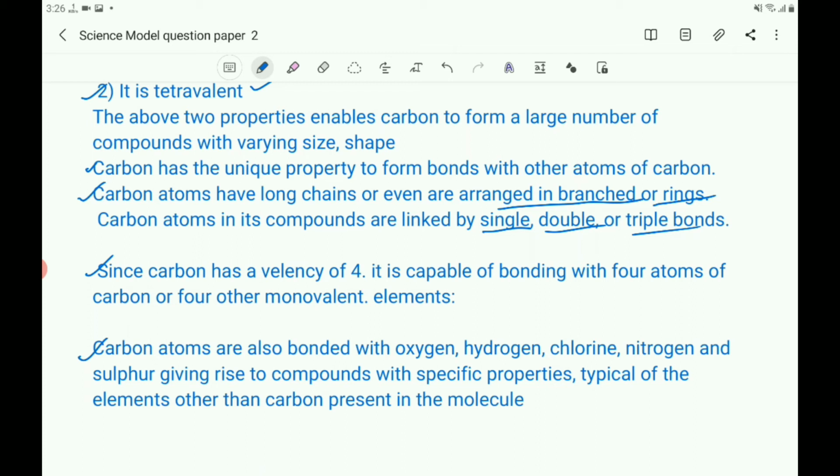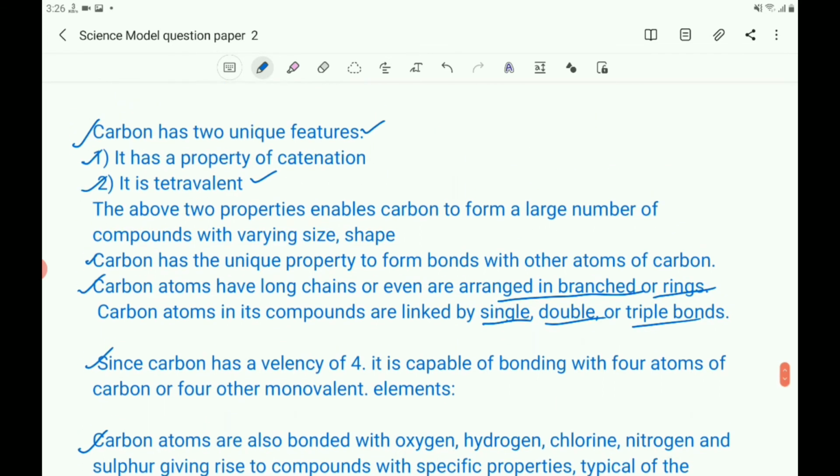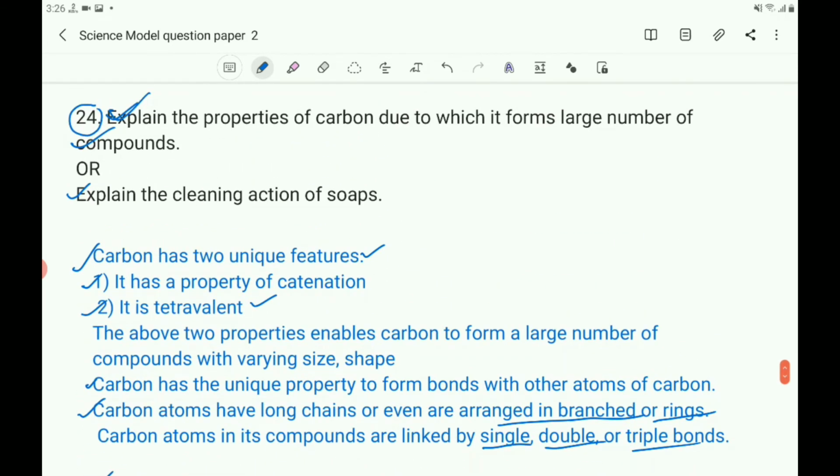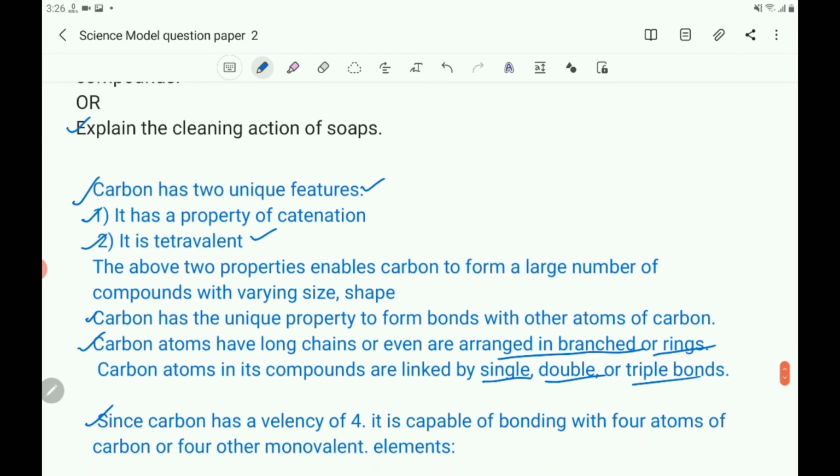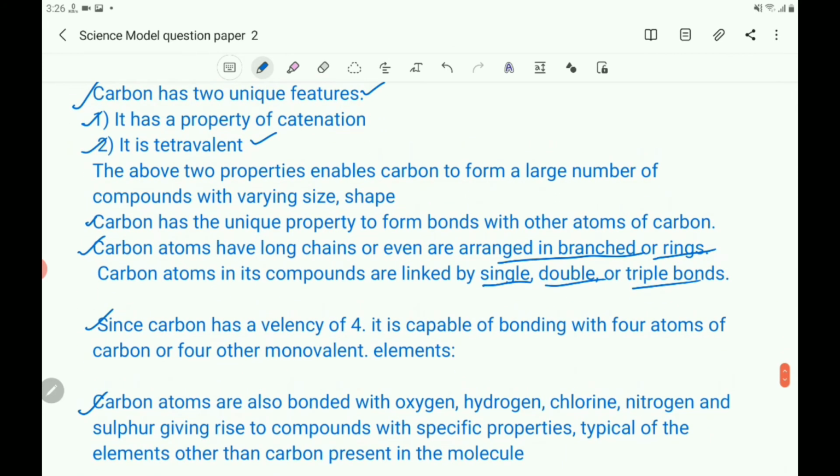So carbon can form a large number of substances because of all these properties. So here we have explained the properties of carbon due to which it forms a large number of compounds. That is the answer.